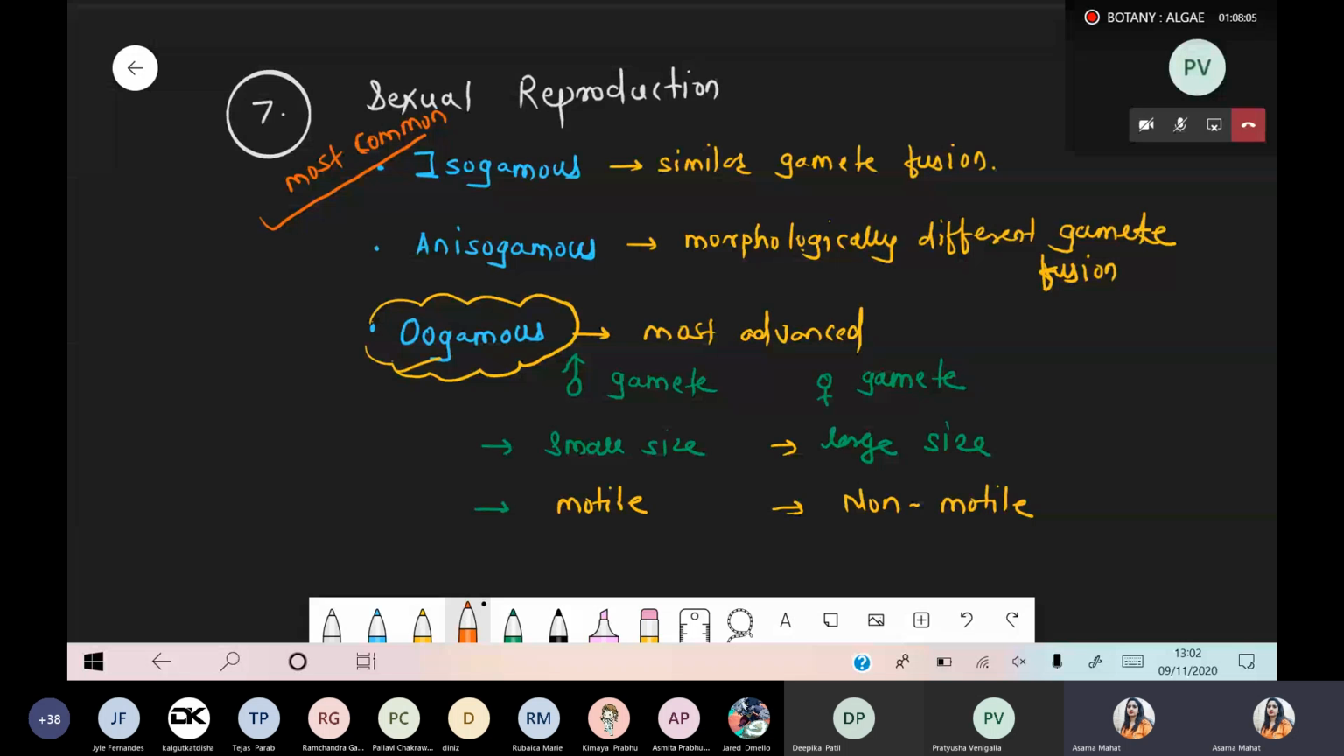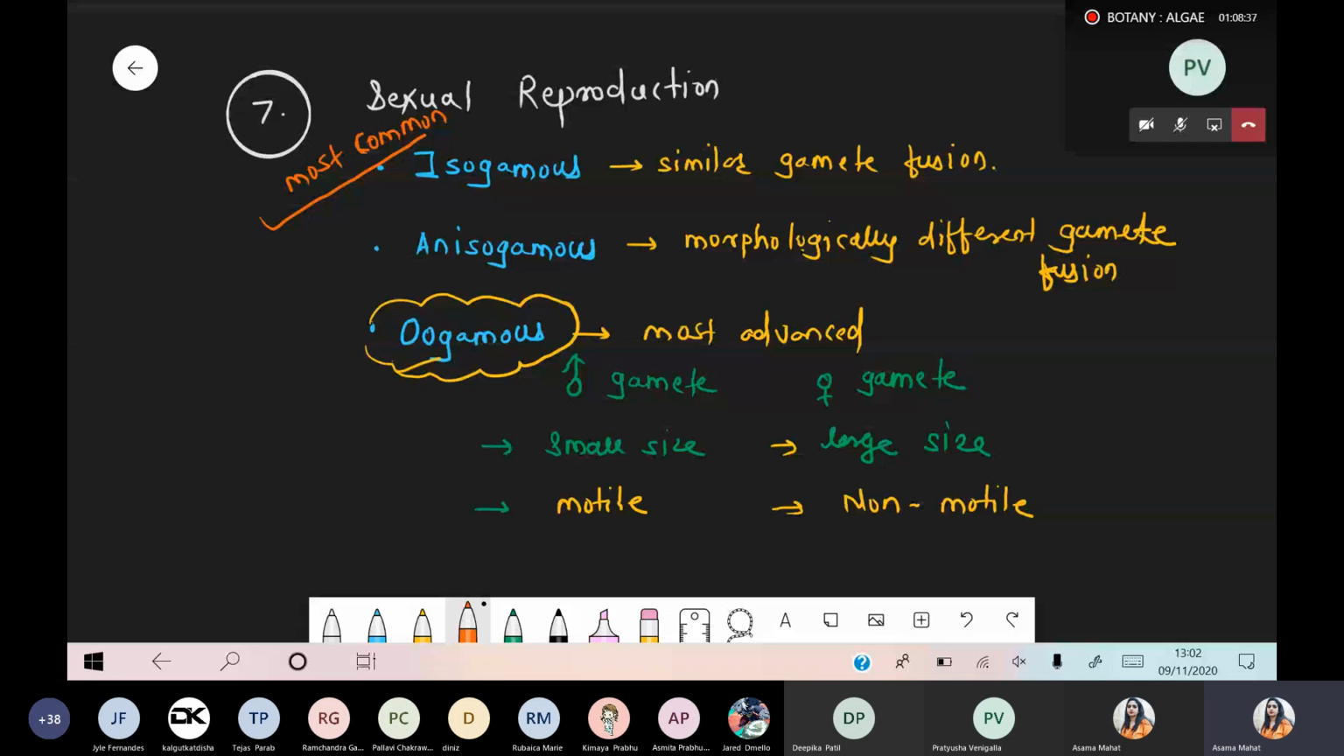Morphologically similar means what? Both will be flagellated, meaning flagella are present for both the male and female gamete, or flagella are lacking in both, and the size, everything is the same. That's why we are talking about similar gamete fusion, morphologically similar, but one behaves as a female and another behaves as a male. So male and female fuse, but both are similar gametes, morphologically similar. Such a type of fusion is called isogamous sexual mode of reproduction.